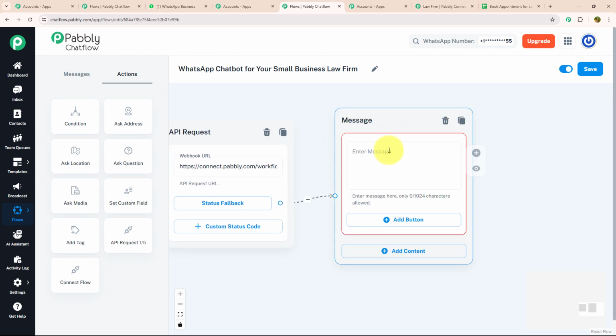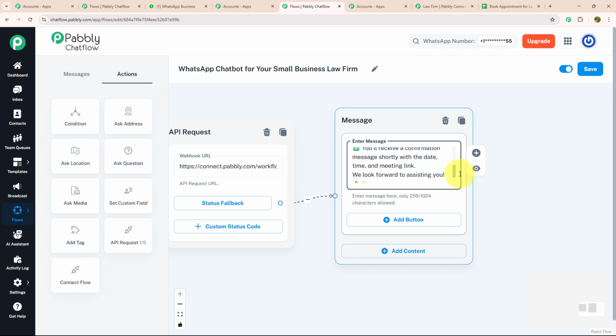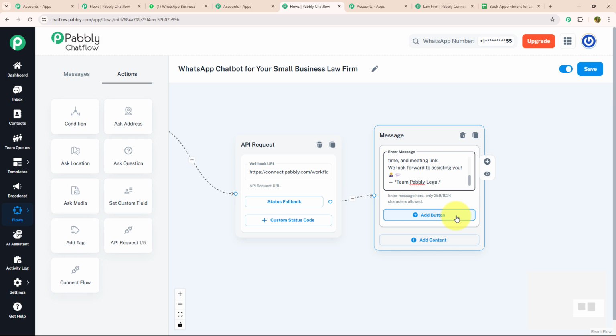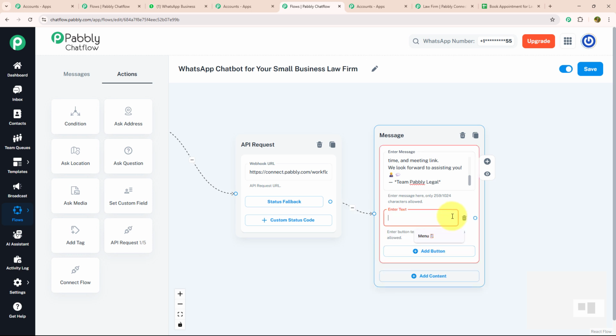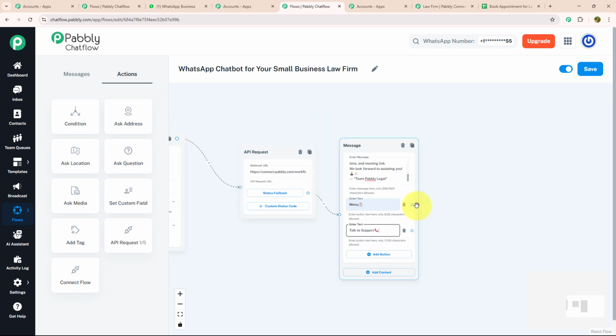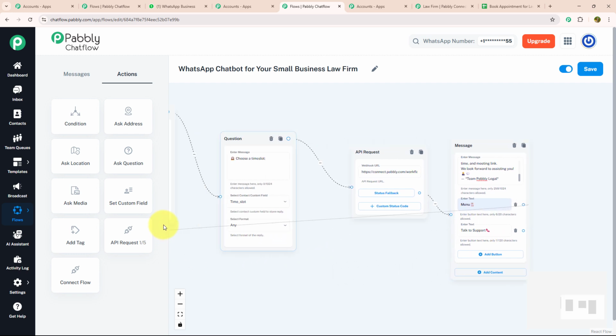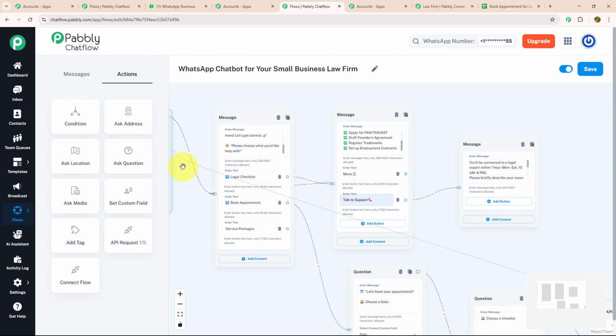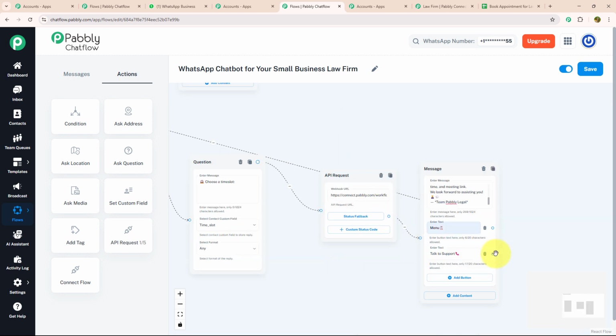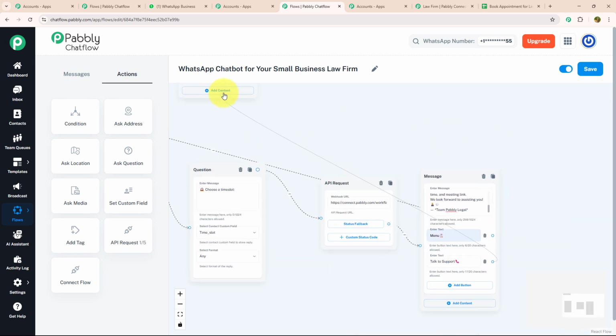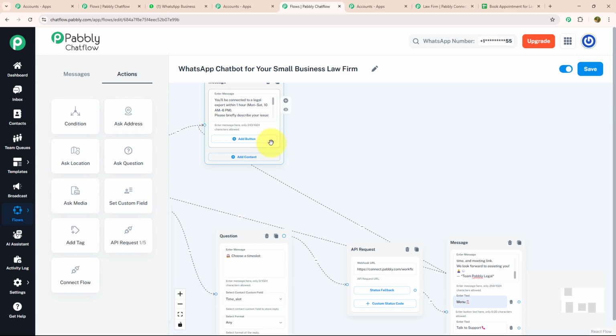For that I'm going to drag and drop, select the text button and enter my message in which I have mentioned that thank you for booking with Pabbly Legals. You will receive a confirmation message shortly with date, time and meeting link, and we are looking forward to assist you, Team Pabbly Legal. And with that I'm going to provide two action buttons, menu and talk to support. I'm going to connect this menu button with our initial message as I have told you earlier, and I'm going to connect the talk to support button with the message that we have put for talk to support.